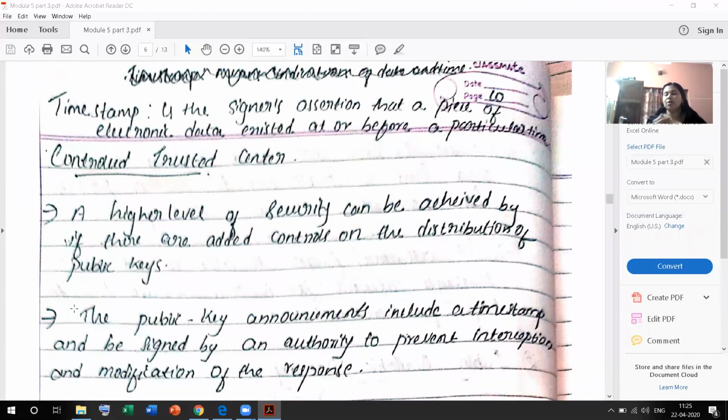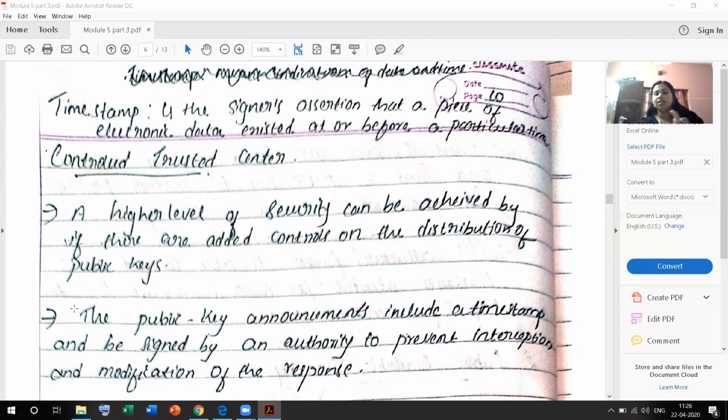One more modification of the trusted sender is the controlled trusted sender. In the case of a controlled trusted sender, a higher layer of security can be achieved if some controls are added on the distribution of public keys to attain more security. The public key announcement includes a timestamp and is signed by an authority to prevent interception and modification of the response. In the case of public announcement, we are just announcing the public keys, but the attacker can modify or intercept the public keys. So in the case of a trusted sender, we give a timestamp.